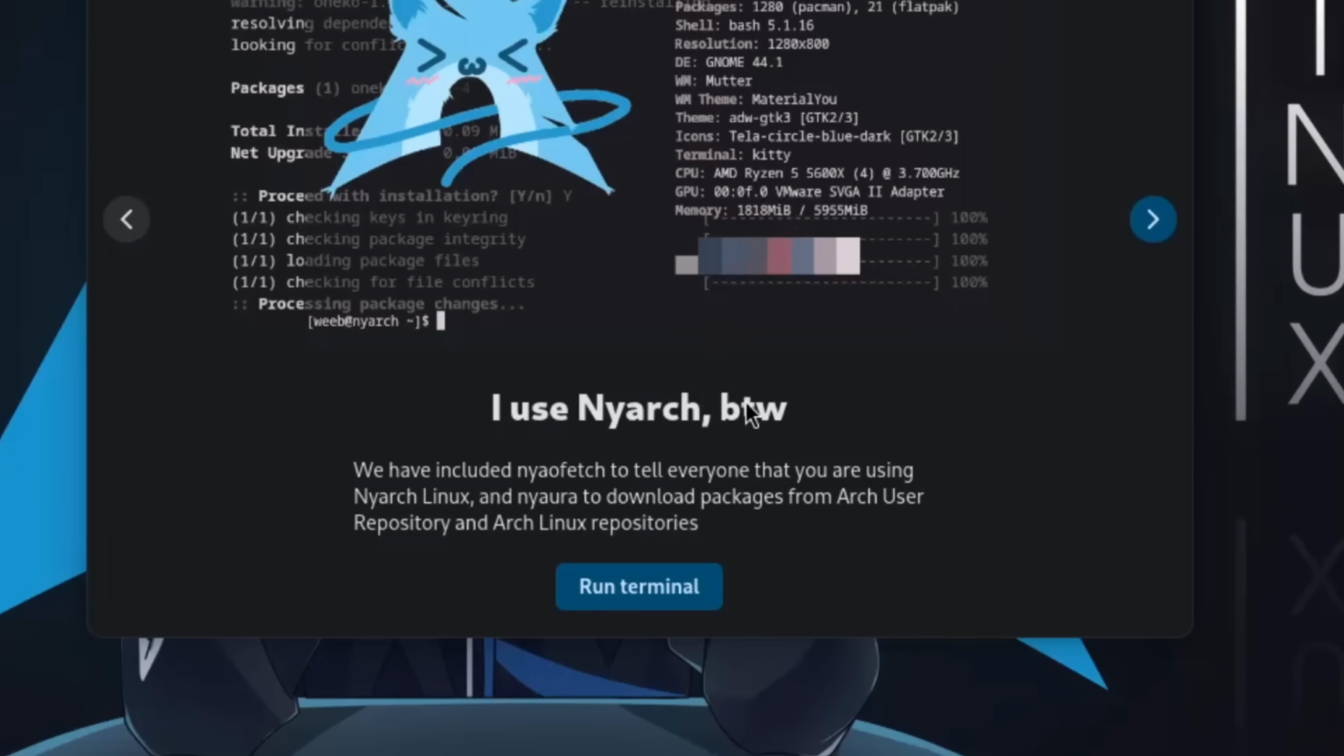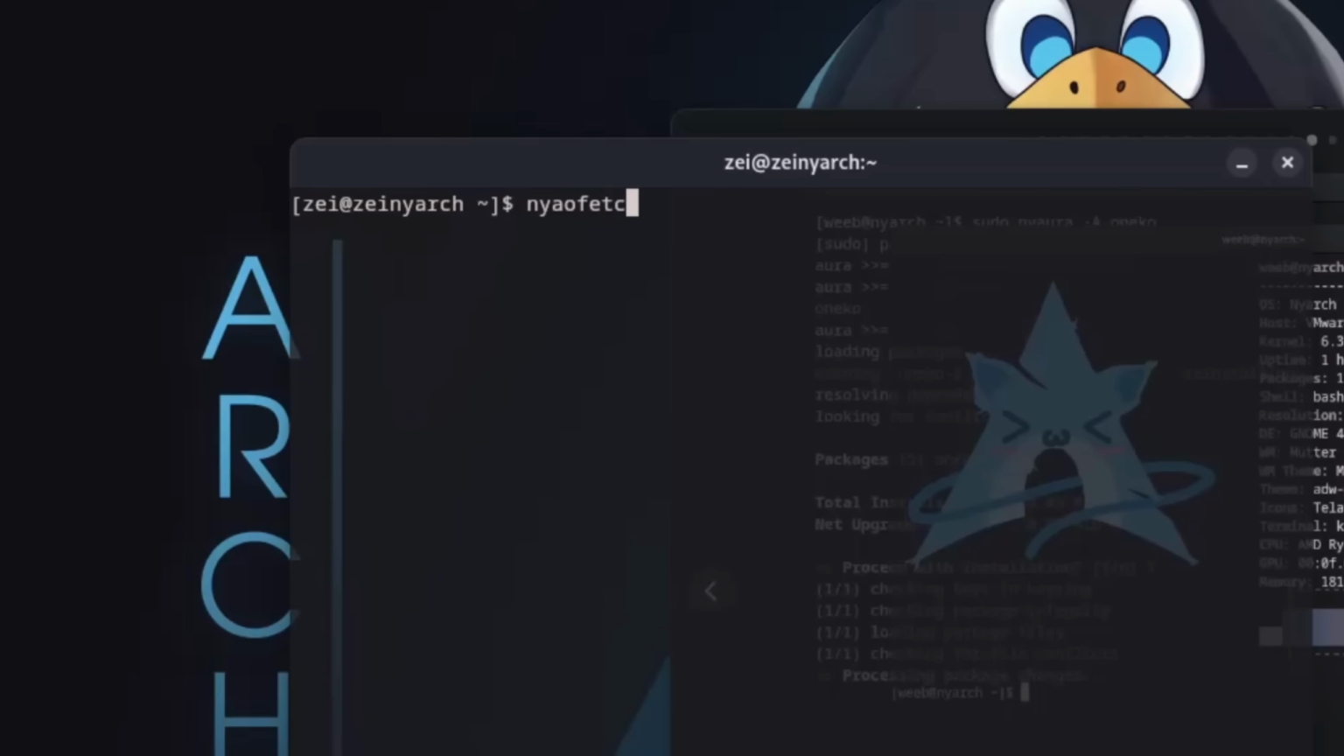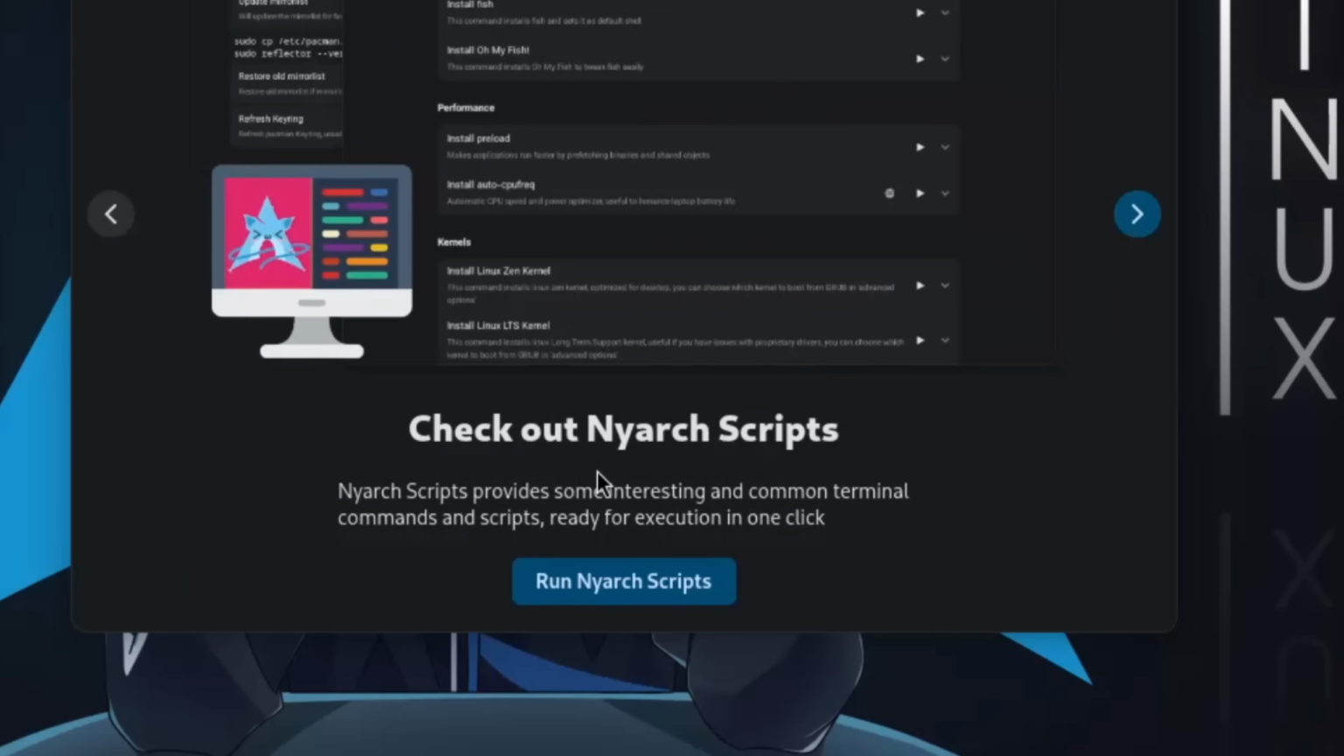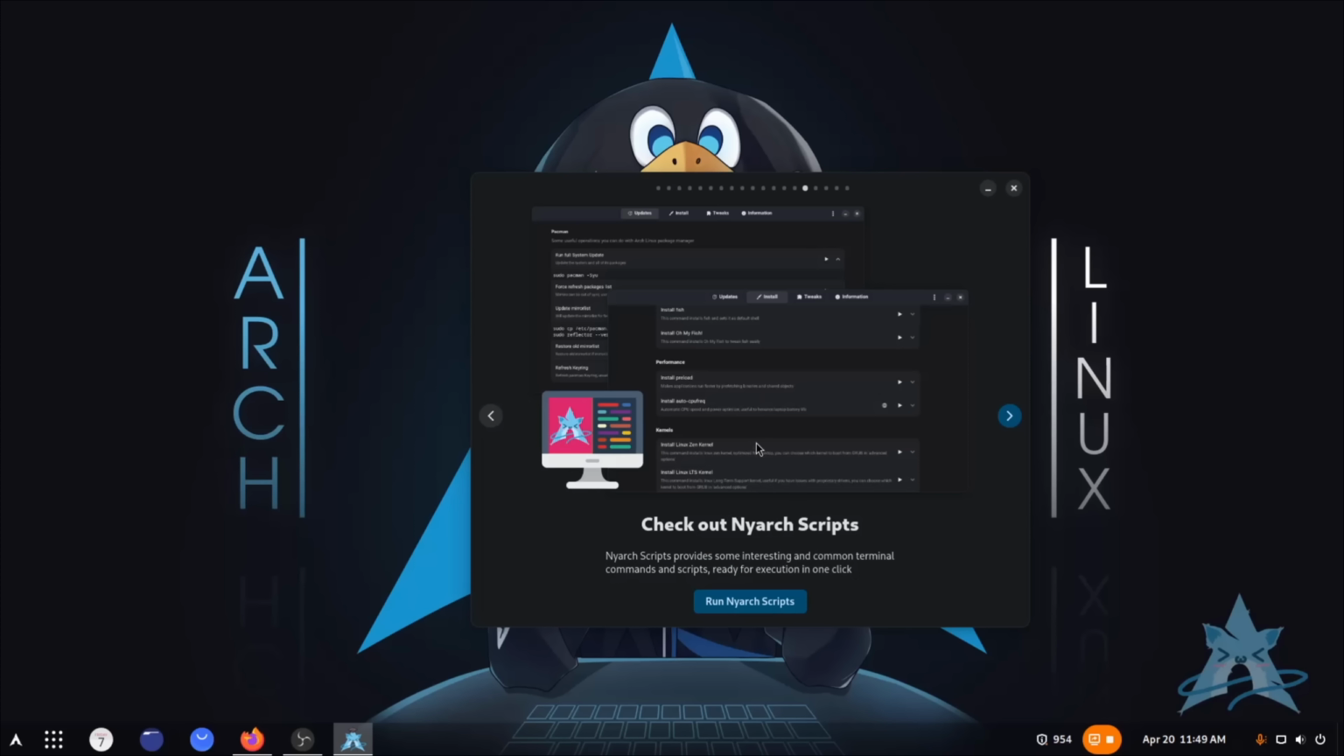I use Nyarch, by the way. Wait a minute. We have included fetch. 1,000 packages already. Wow, bloated. Mutter, Wayland. Is Mutter like the desktop environment, but it's called Mutter? Check out Nyarch Scripts. Oh, this is for people who are afraid to use the terminal.